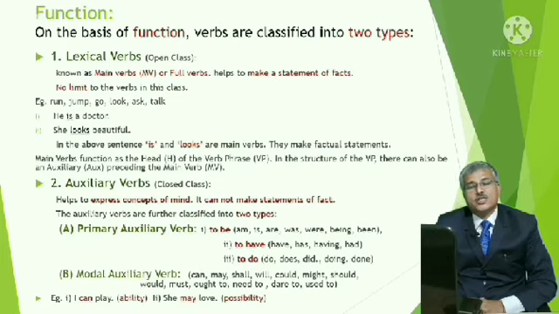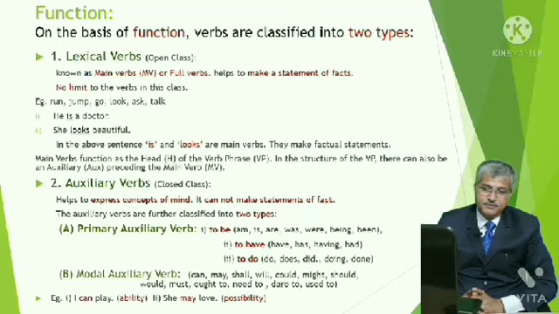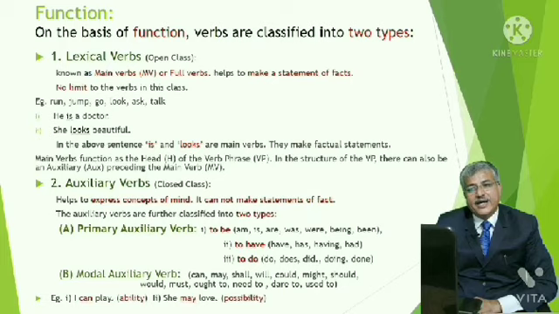In the structure of the verb phrase, there can also be an auxiliary verb preceding the main verb. Auxiliary verbs help to express concepts of mind. Remember friends, lexical verbs help us to make statements of facts.